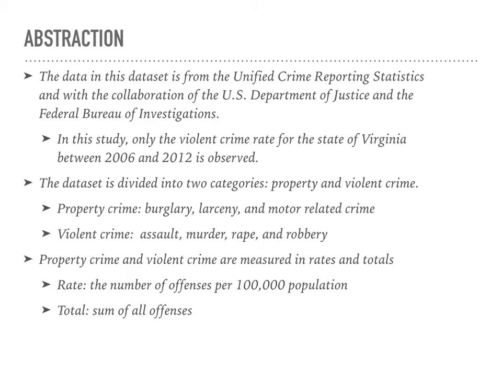So this data set is divided into two categories: property crime and violent crime. So some examples of property crime are burglary, larceny, and motor vehicle related crime. And then some examples of violent crime are assault, murder, rape, and robbery. And so those two categories are measured by crime rate and crime total. So crime rate looks at the number of offenses per 100,000 in population, and then the crime total is the sum of all offenses for a given year.